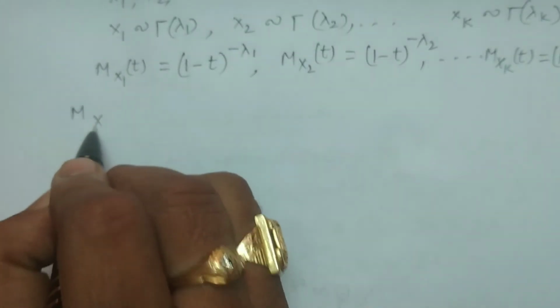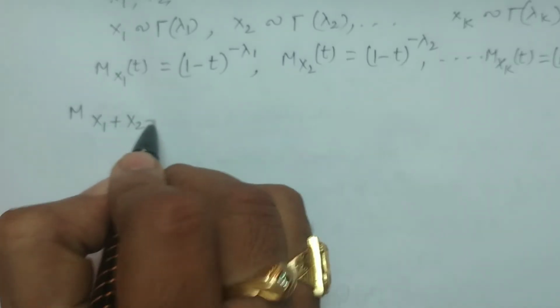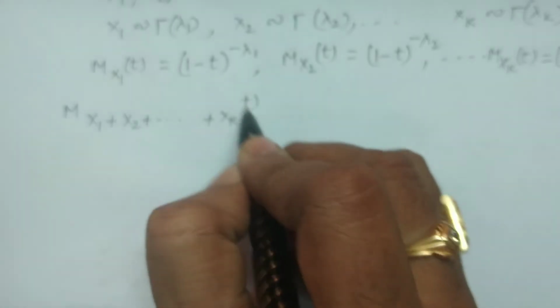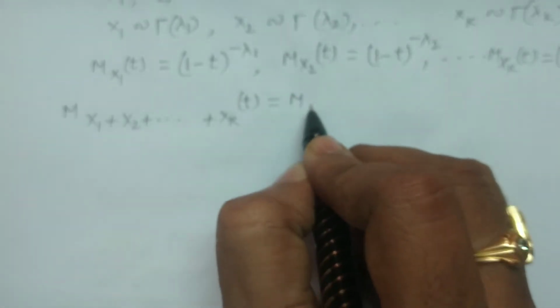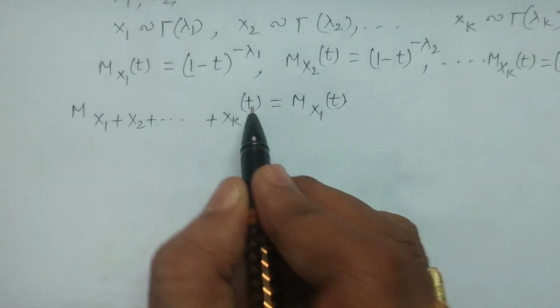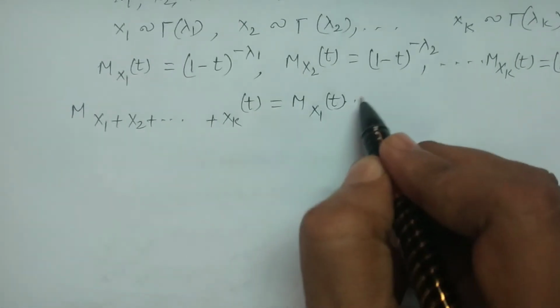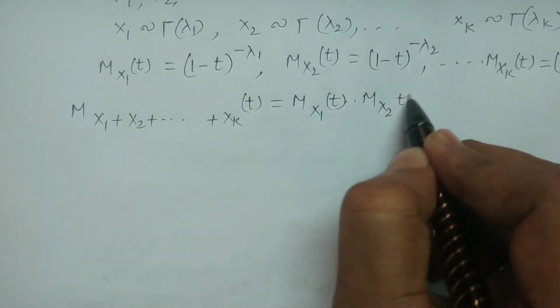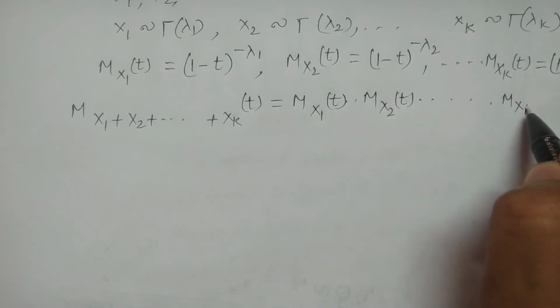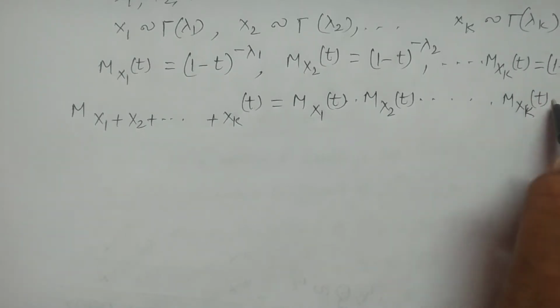The moment generating function of the sum of k independent random variables can be expressed as the product of their individual moment generating functions. That is, M of X1 plus X2 plus and so on plus Xk of t is equal to M of X1 of t into M of X2 of t and so on into M of Xk of t.